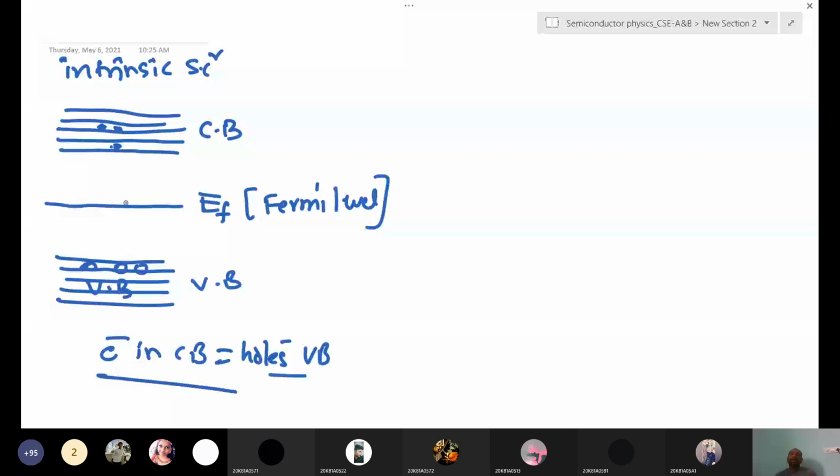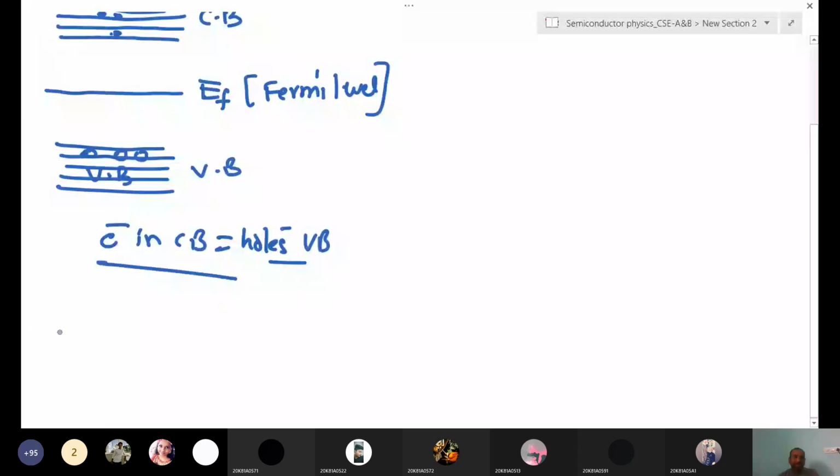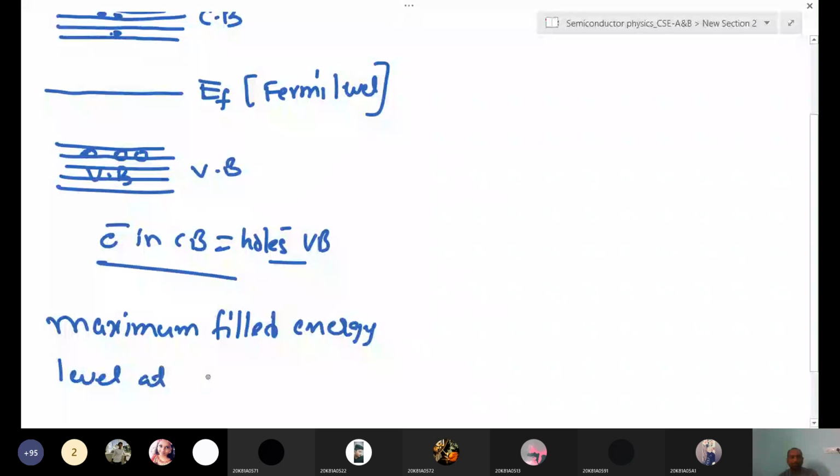Yeah, very good. So, the maximum filled energy level at 0 Kelvin. The Fermi level means the definition is the maximum filled energy level at 0 Kelvin. We have to mention Kelvin, 0 Kelvin.